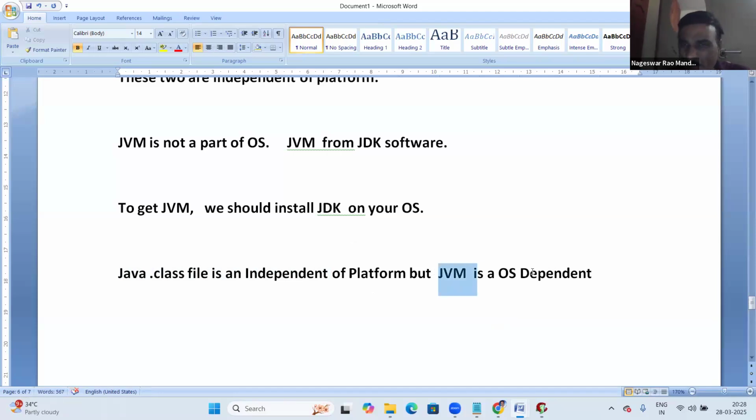So why is the JVM OS dependent? The Java .class file is independent, but the JVM is OS dependent. The reason is that the JVM is developed in C++.